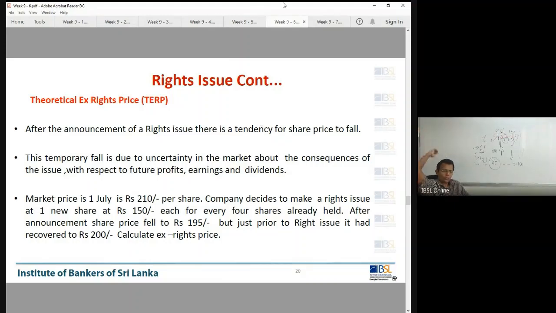Now read this question, please. The market price on July 1st is 210 per share. The company decides to make a rights issue of 1 new share at 150 for every 4 shares already held.